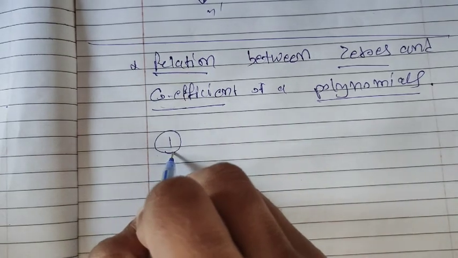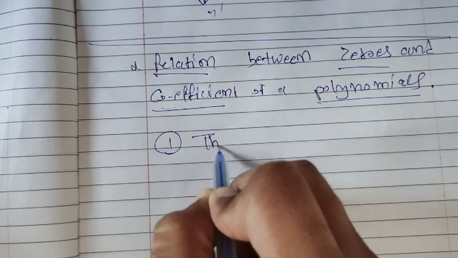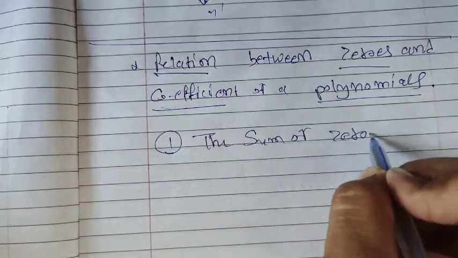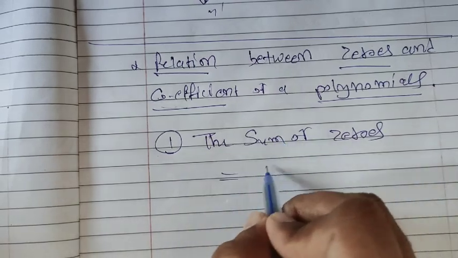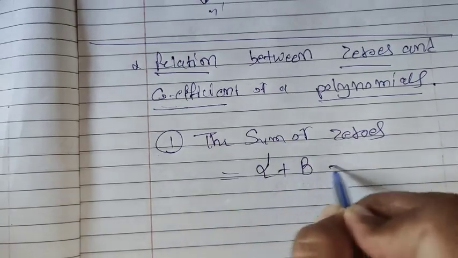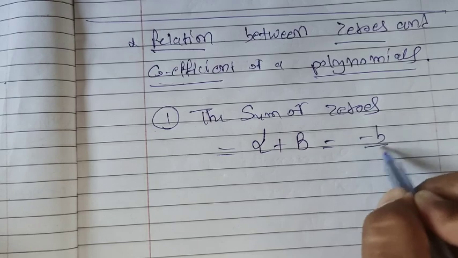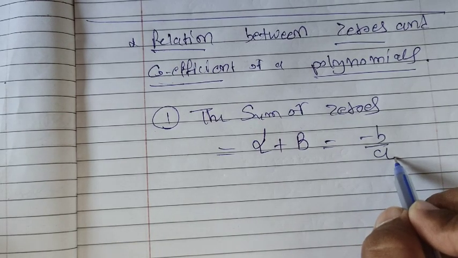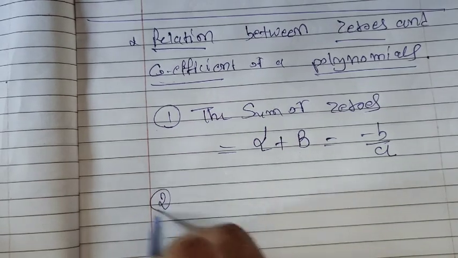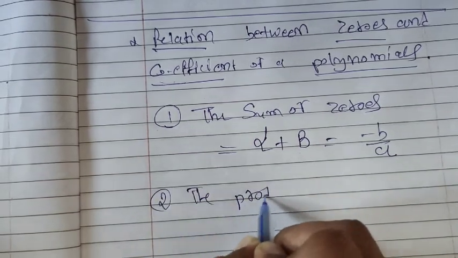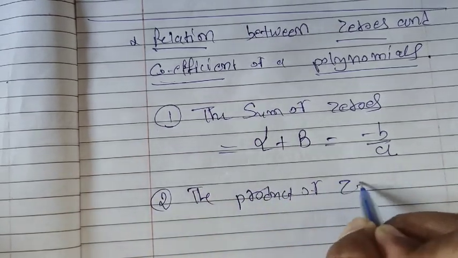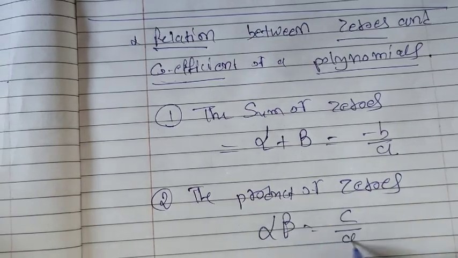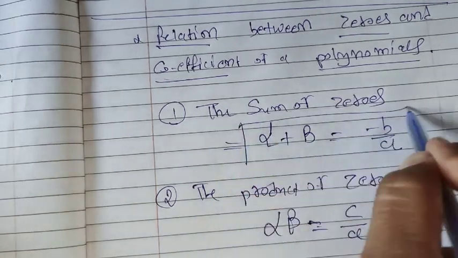The first condition, the sum of zeros: alpha plus beta is equal to minus b upon a. Alpha plus beta is equal to minus b upon a, and the product of zeros alpha and beta is equal to c upon a. This is the main equation.